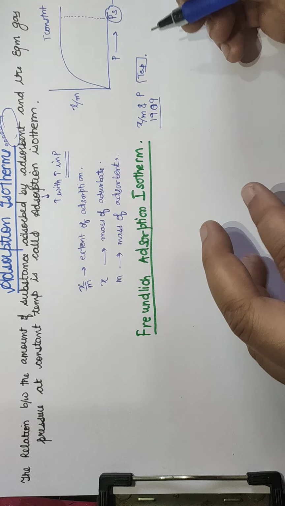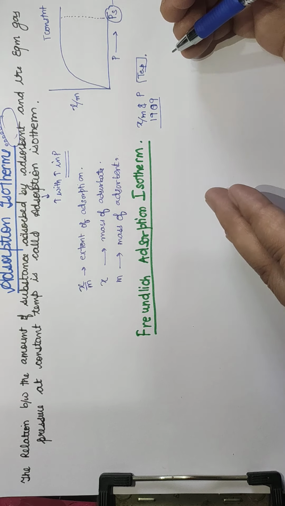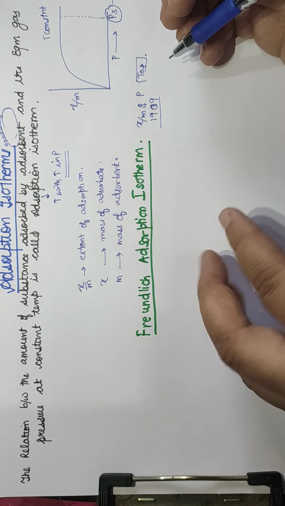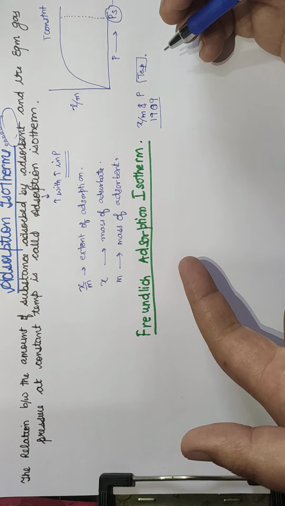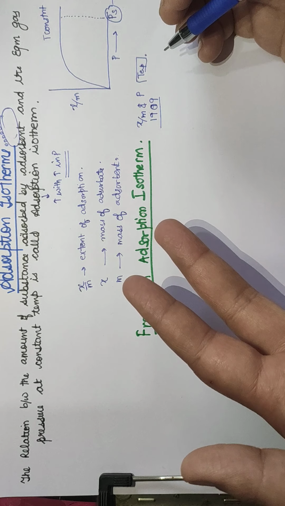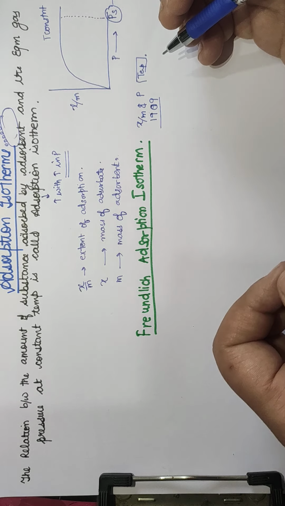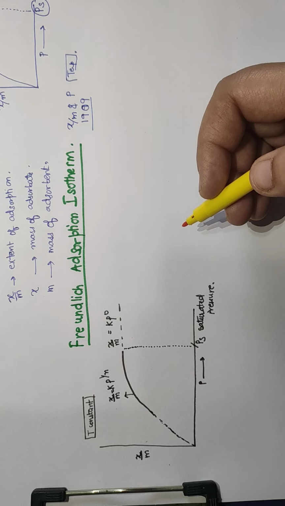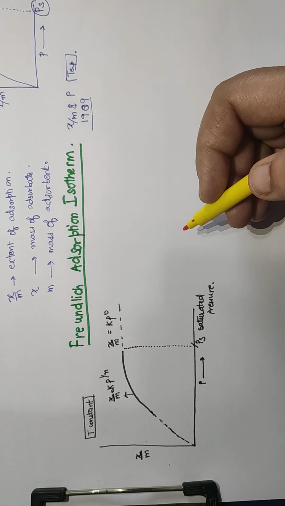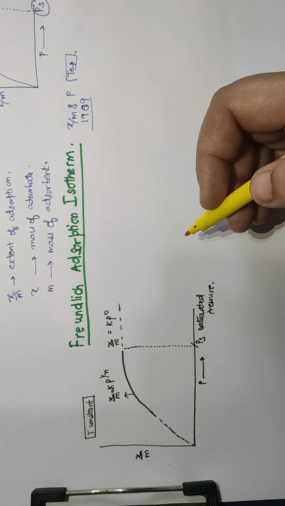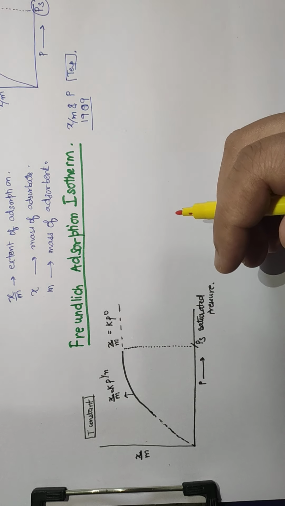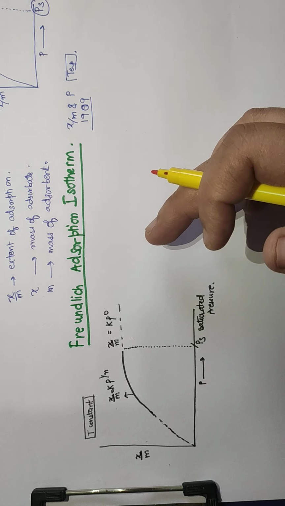So basically he categorized adsorption into three basic categories: at low pressure, at high pressure, and at moderate or intermediate range of pressure. So let us discuss by making a graph. So let us understand the Freundlich adsorption isotherm. Basically, he categorized these into three categories.